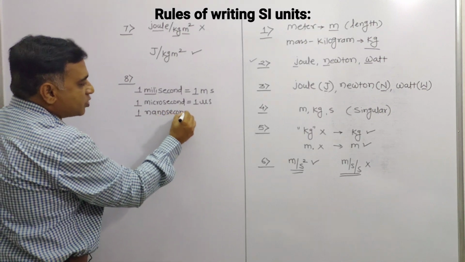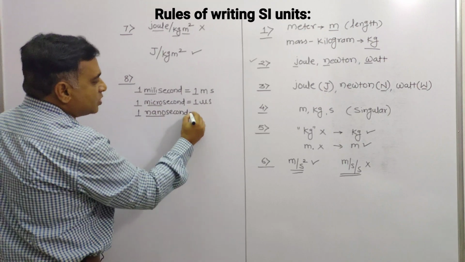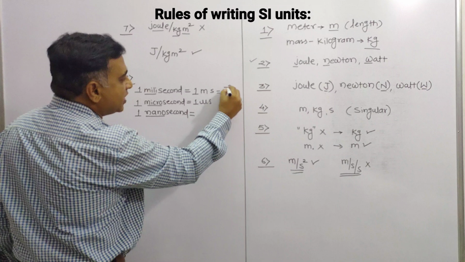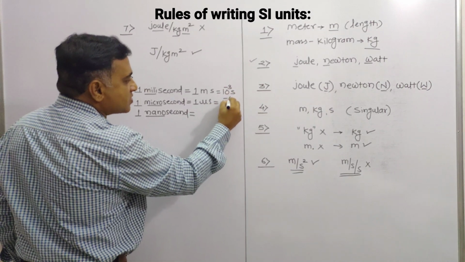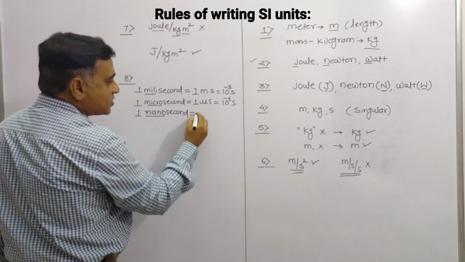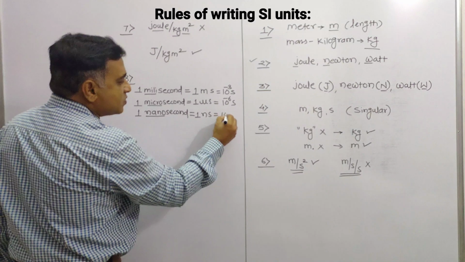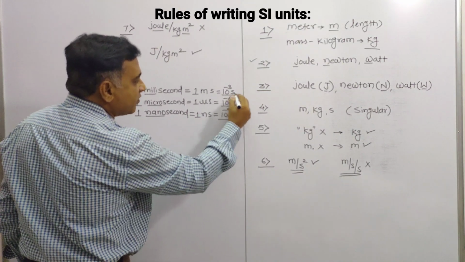Just like this I am going to express the prefixes, here the underlined terms micro, milli, and nano. So the conversion factor here is 10 raised to power minus 3 second, here it is 10 raised to power minus 6 second. What about this 1 nanosecond? Here it is 10 raised to power minus 9 second, which is expressed in a different way.